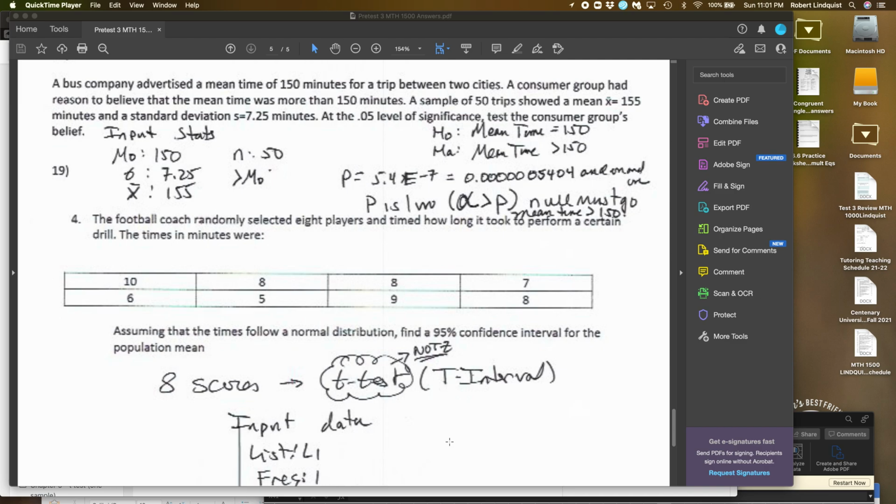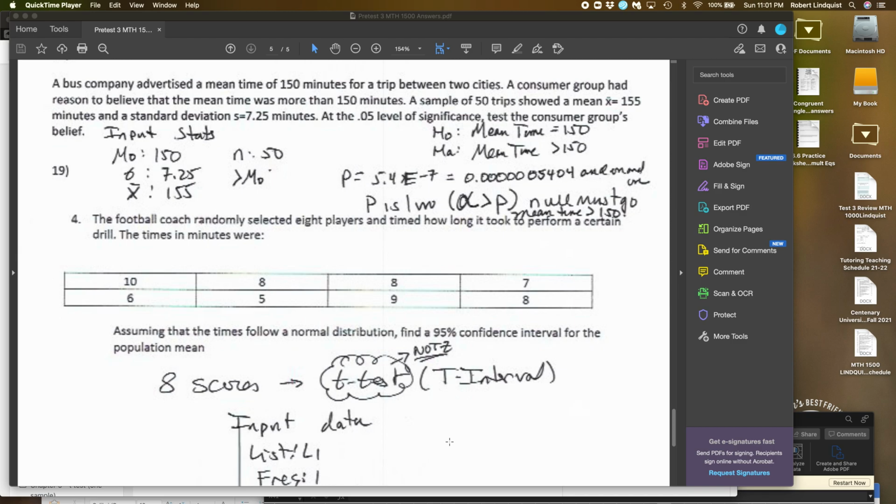So, input stats. I got to do number 19 here. All right, the null is the mean time is 150. The alternative is that it's greater. You're going to type in 150 for the null, standard deviation 7.25, X bar worked out to 155, 50 samples, and you want greater than as the test.